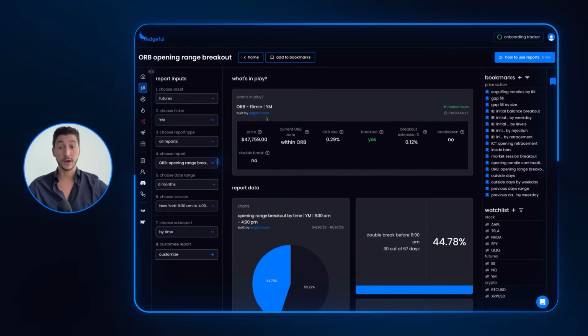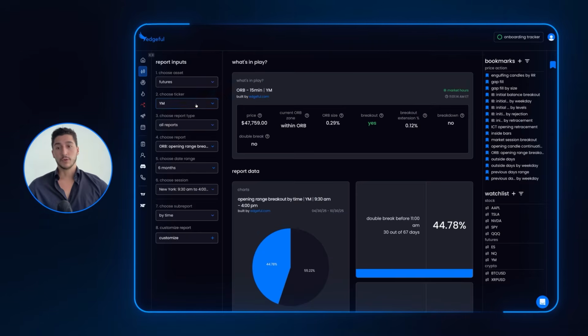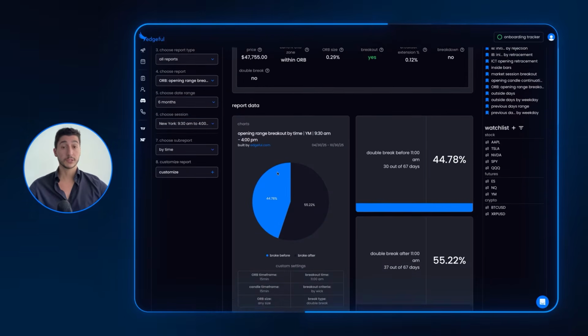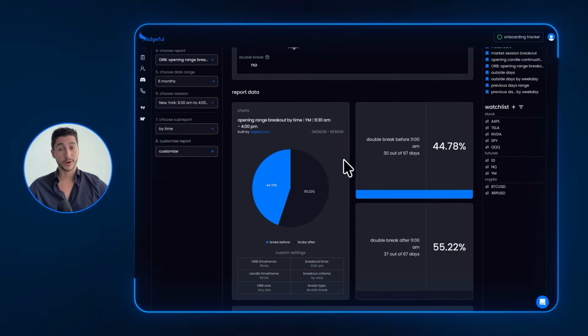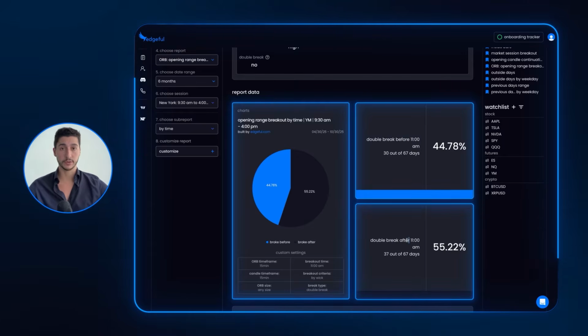I'm going to be covering the opening range breakout by time report on edgeful.com. So right now we're looking at YM in the last 6 months in the New York session. What this report looks at is how often price will break out of the ORB before a certain time or after a certain time of day.